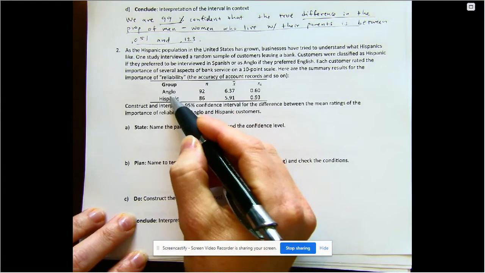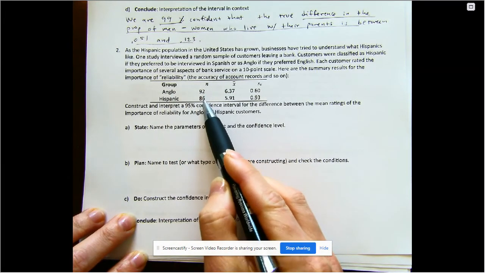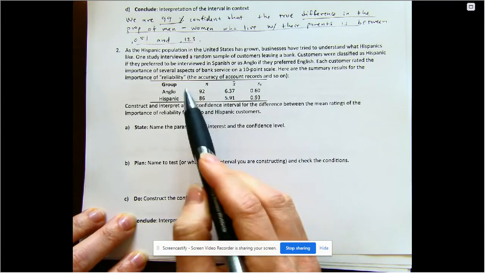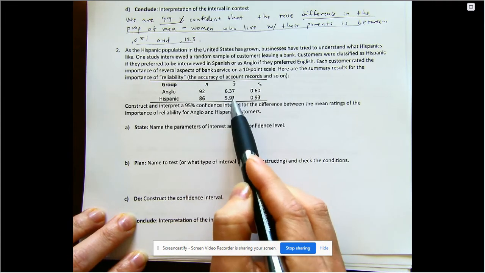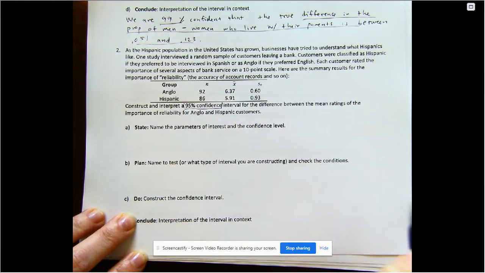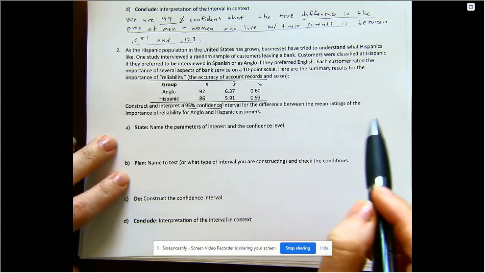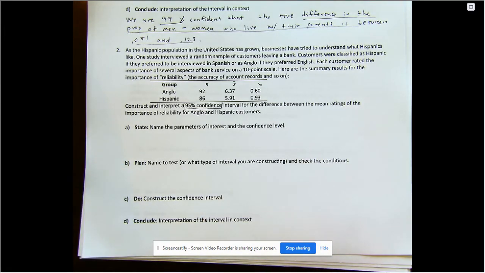And then here are two groups that we're comparing, Anglo and Hispanic. So we have those sample sizes here. Notice they're not the same size, and that's okay. In real life, often they're not. And then we have their sample means and their standard deviations. And they want a confidence interval of 95% for the difference between the mean ratings of the importance of reliability for Anglo and Hispanic customers.